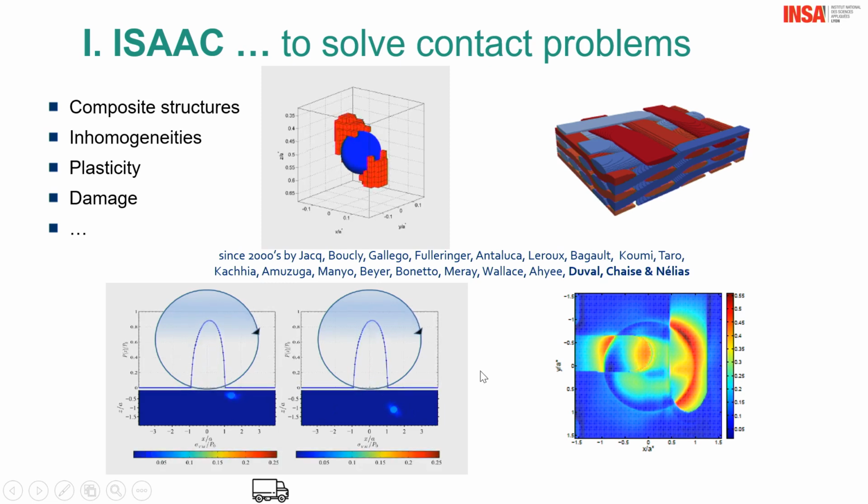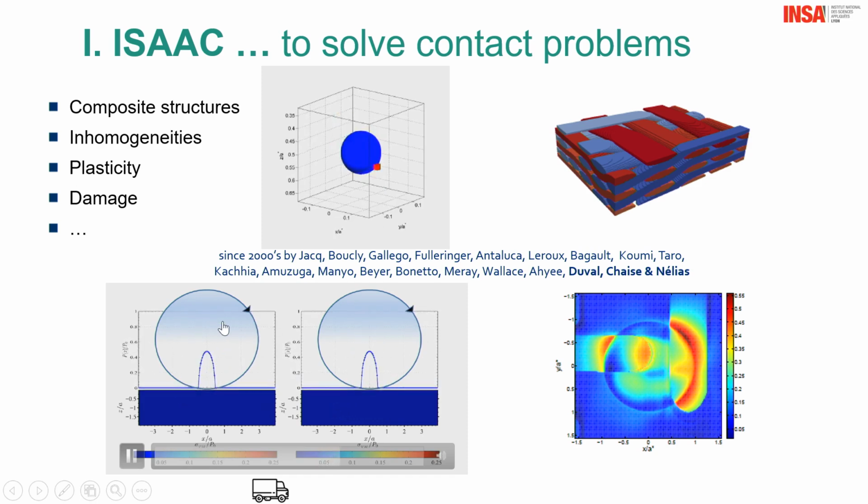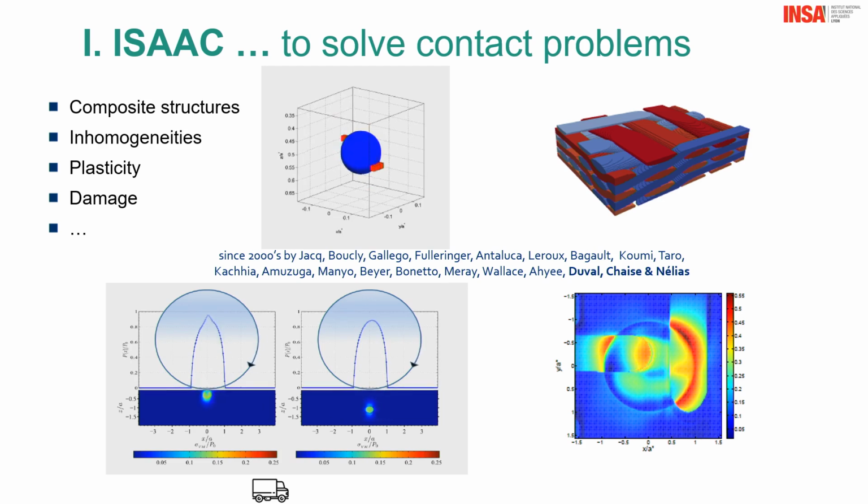On the left, the depth is lower, it's close to the surface. On the right, it's deeper. Then you can see when the inclusion is close to the surface, it modifies the contact pressure. Here you can see that there is a perturbation of the contact pressure, whereas on the right, there is no effect.